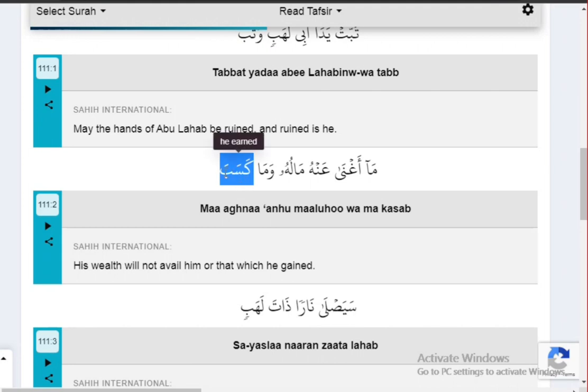This ba is out of echo letters, so whenever we will stop on it, it will give echo sound. Wama kasab. So this ayah will be like ma aghna anhu maluhu wama kasab.